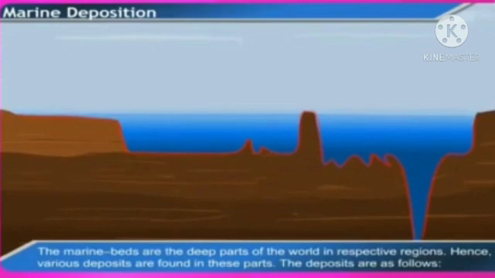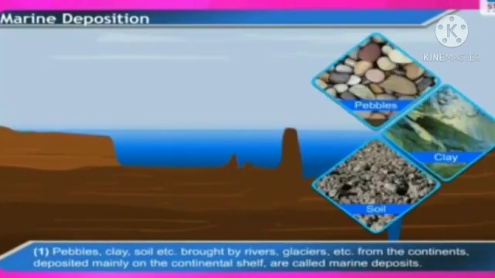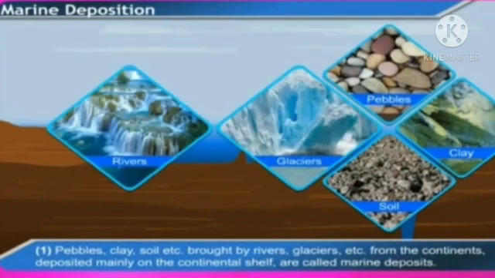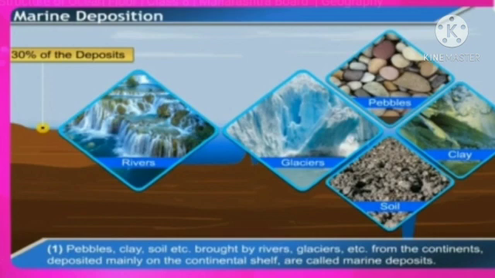Marine deposition. The marine beds are the deepest parts of the world in the respective regions. Hence, various deposits are found in these parts. The deposits are as follows. First, pebbles, clay, soil, etc. brought by rivers, glaciers, etc. from the continents. The deposition occurs mainly on the continental shelf. These are called marine deposits.